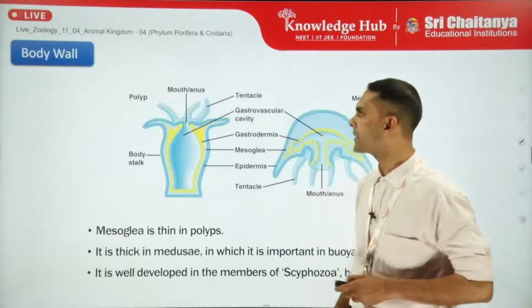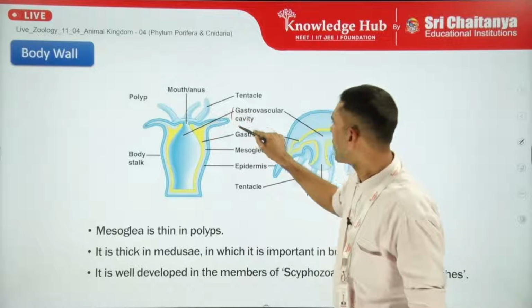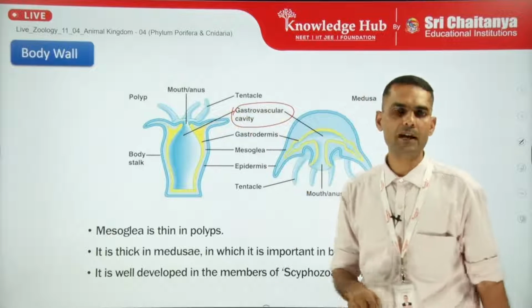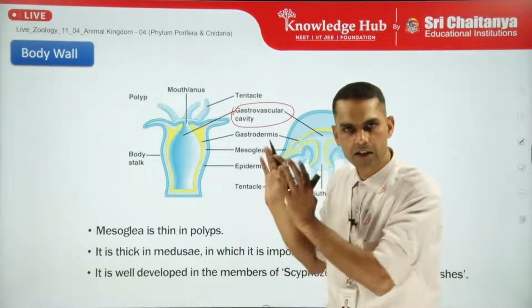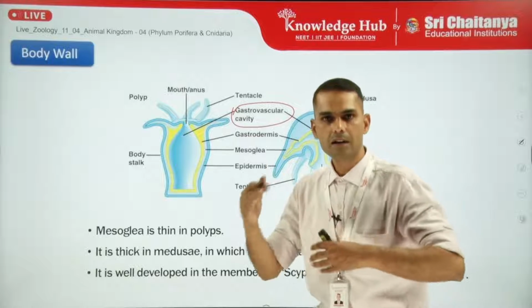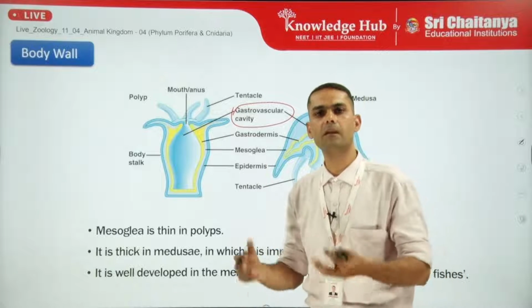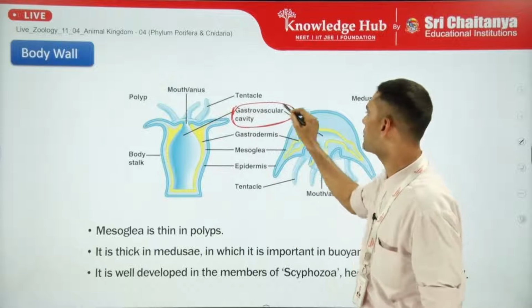So moving further, we can see the body wall and the cavity which is called the gastrovascular cavity. Why is it called the gastrovascular cavity? Because it is a gastric cavity, digestion will take place extracellularly here, and vascular means the circulation of the digested food particles will also be there. So together it is termed the gastrovascular cavity.